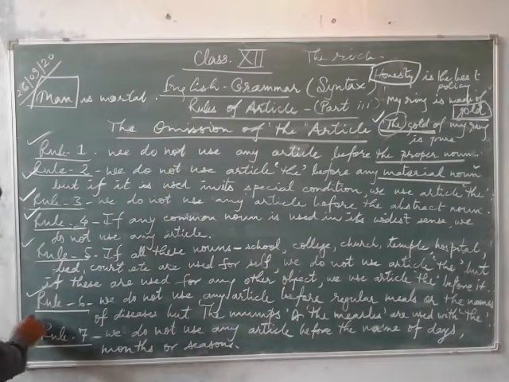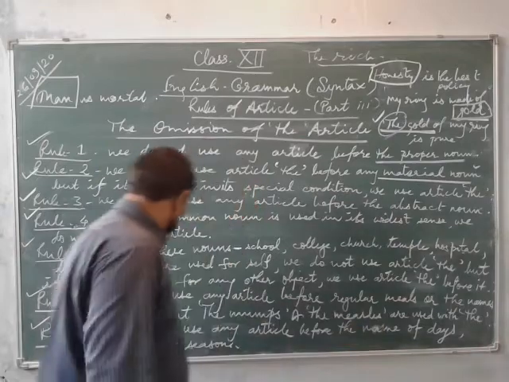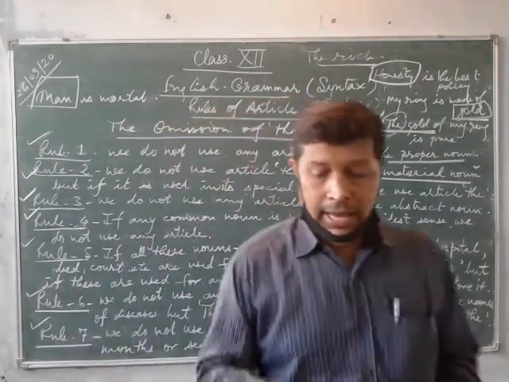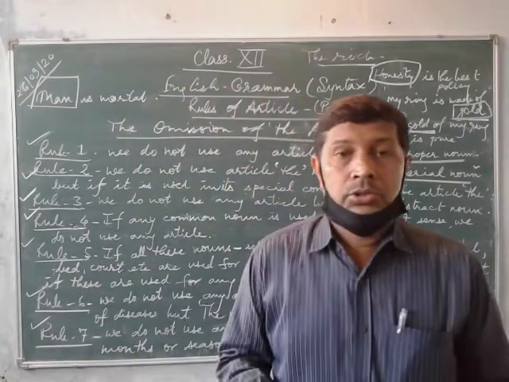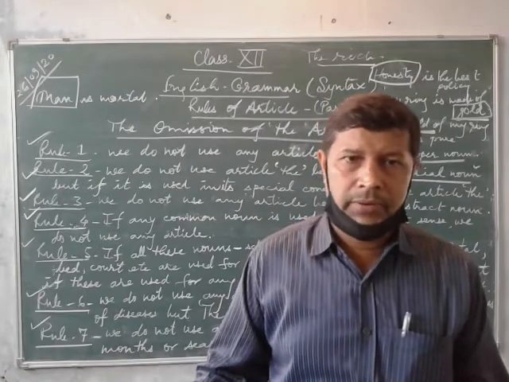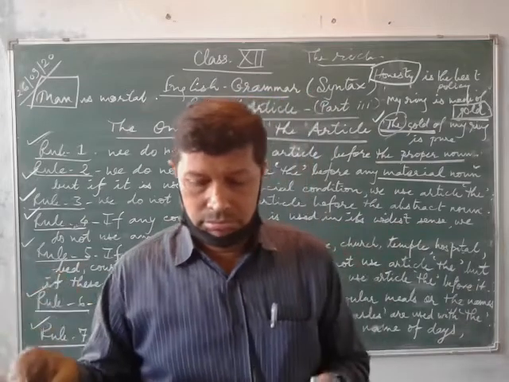Now rule number 7. We do not use any article before the names of days, months or seasons. Just July, August, September, October. June is the hottest month. We cannot say the June, the February. That is wrong.